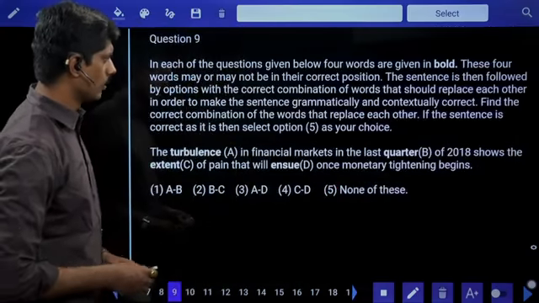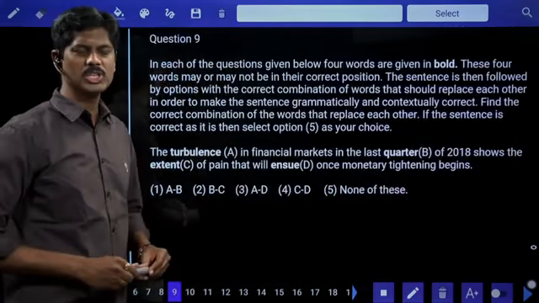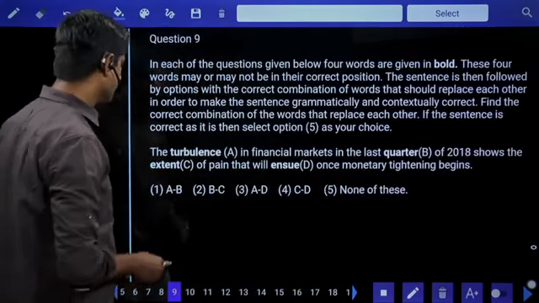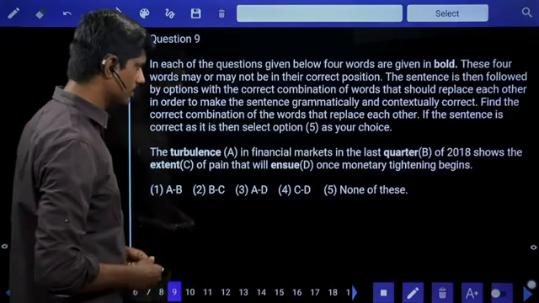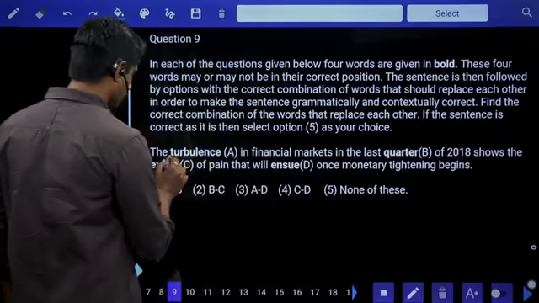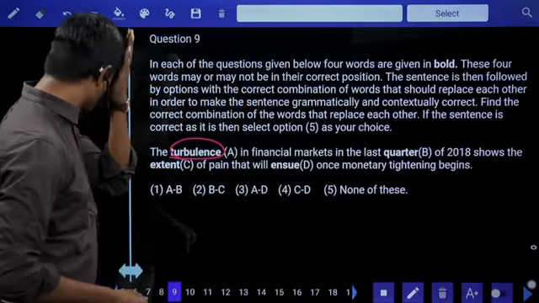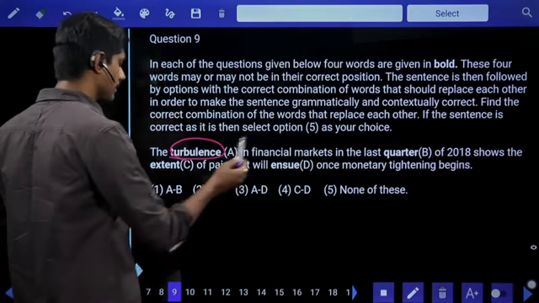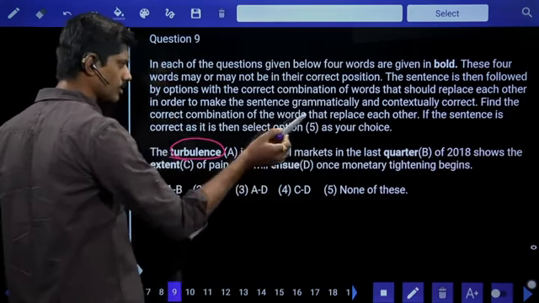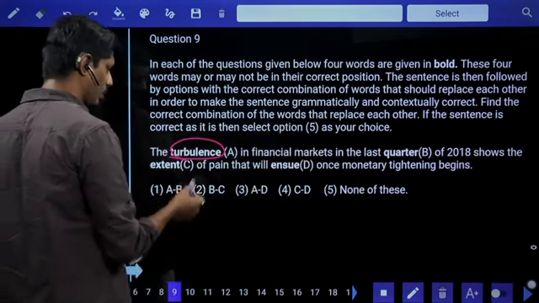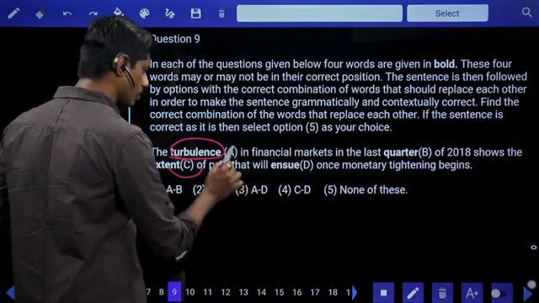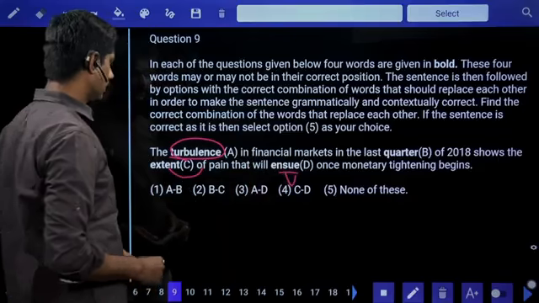Ninth question. Now word swap. We need to interchange the bold words if necessary. The turbulence in financial markets. Turbulence is nothing but up and down. Sudden shock, sudden jolt is nothing but turbulence. Turbulence in financial markets. Quarter in financial markets, no. Extent in, no. Extent always takes off. Ensue is a verb. So first one is correct.